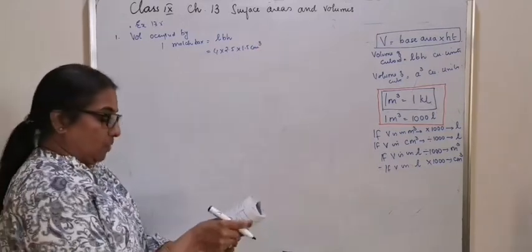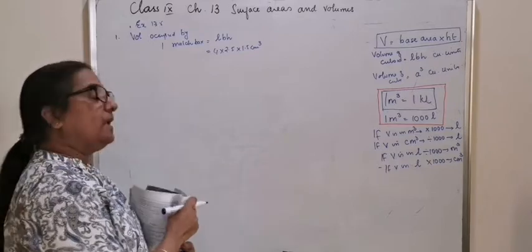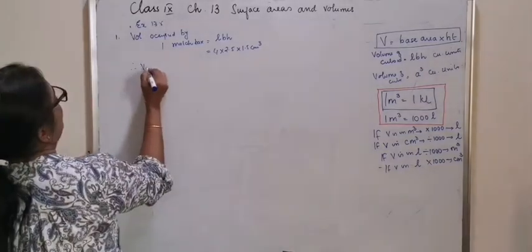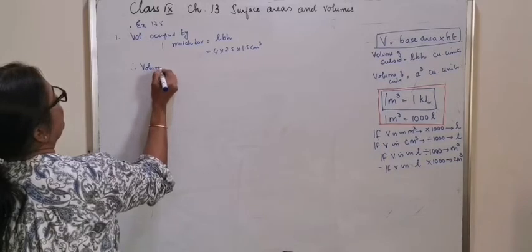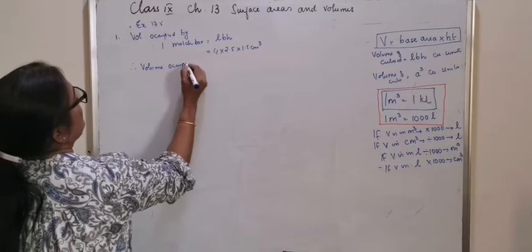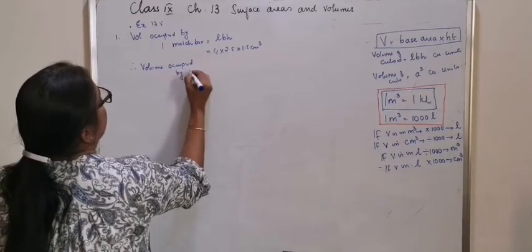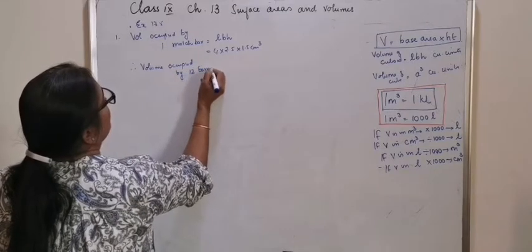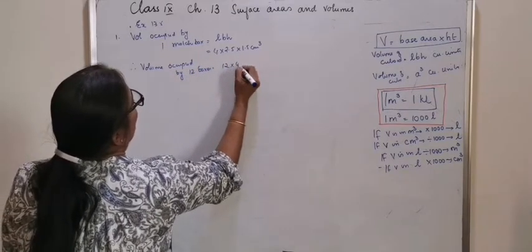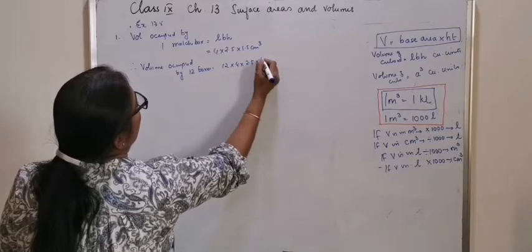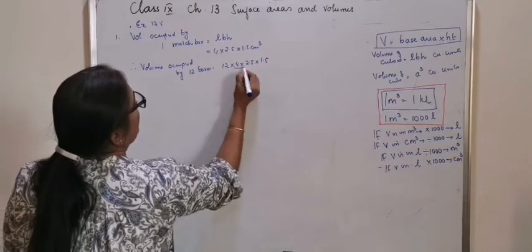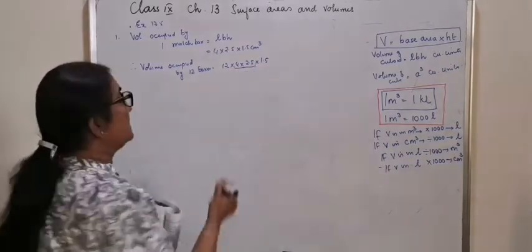And now what will be the volume of 12 such boxes? Therefore, volume occupied by 12 boxes is equal to 12 into 4 into 2.5 into 1.5. Now see, 4 into 25 is 100.